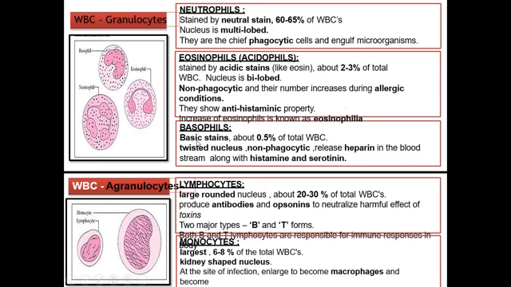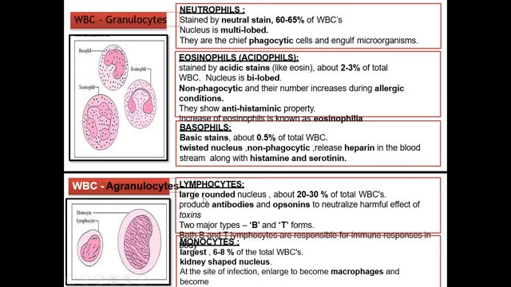Okay, the third type is known as basophil cells. As you know, it is derived from basic. So basophil cells are stained with basic stains. They form about 0.5% of the total WBC. They have a twisted nucleus, are non-phagocytic cells, and release heparin in blood. Heparin is a natural anticoagulant which is present in your bloodstream. Along with histamine and serotonin, these are the hormones. Serotonin is a hormone.